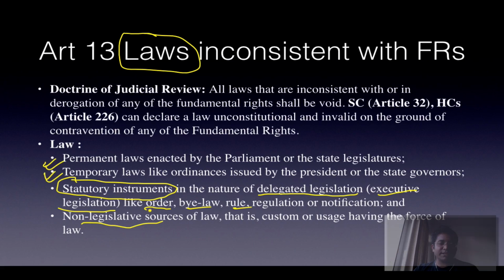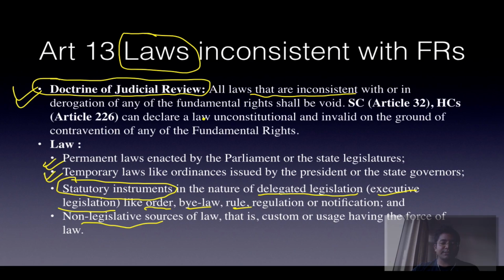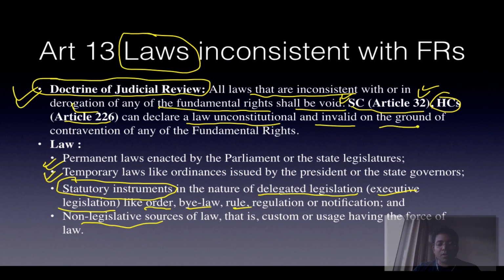So any law which is inconsistent with fundamental rights is totally violated and becomes null and void, and this gives the power of the doctrine of judicial review. Very important. So all laws that are inconsistent with or in derogation of any of the fundamental rights shall be considered void. The Supreme Court under Article 32 and the High Court under Article 226 can declare a law unconstitutional, invalid, void, null on the ground of contravention of any of the fundamental rights.